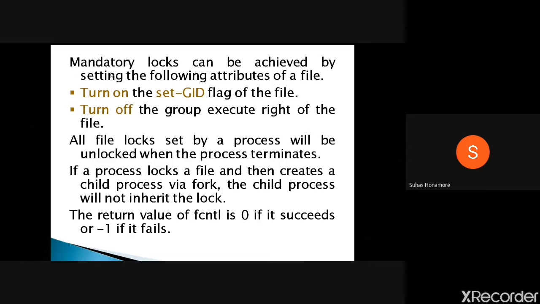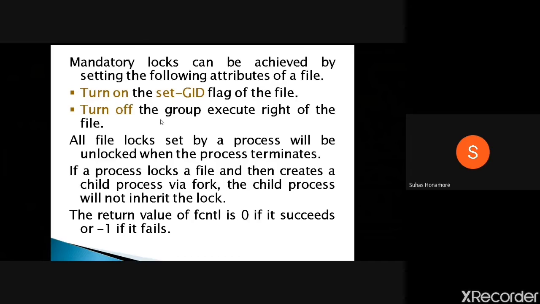For a mandatory lock, you have to turn on the set-GID flag of the file, and turn off the group execute permission of the file. These things you have to use.